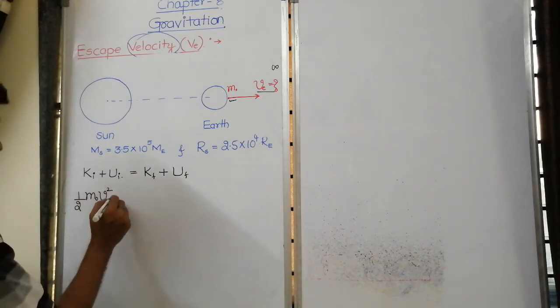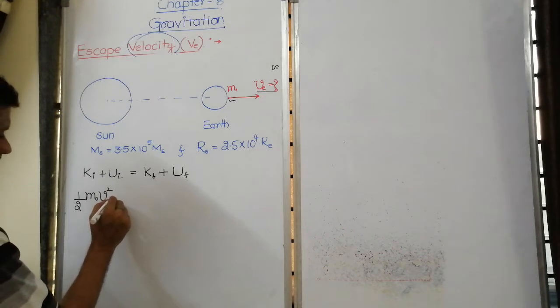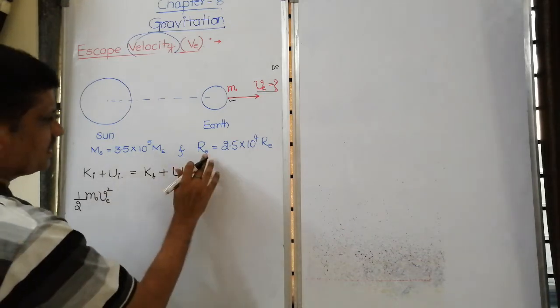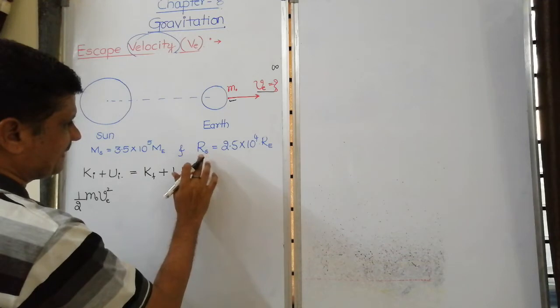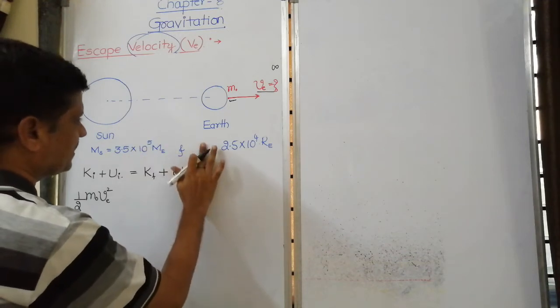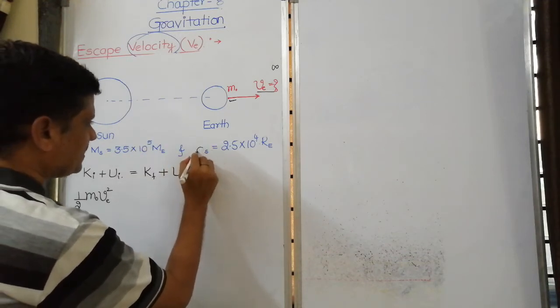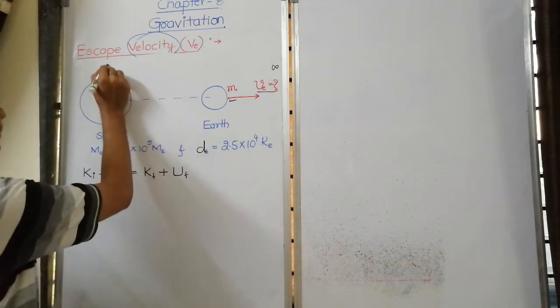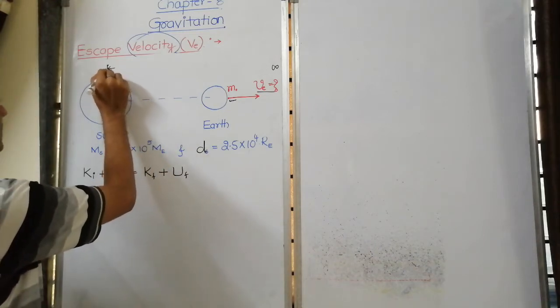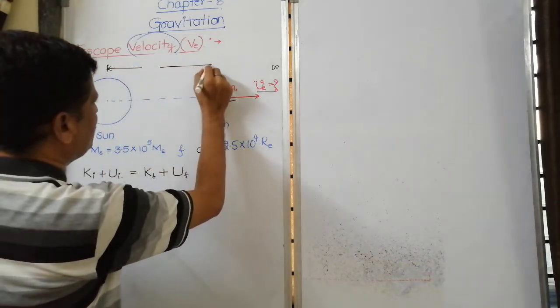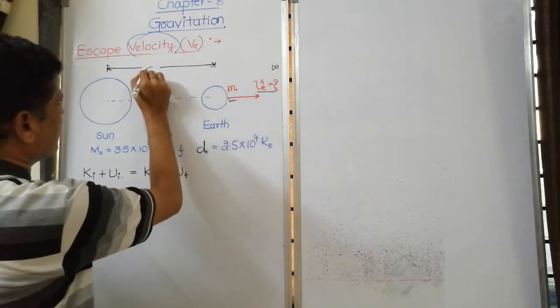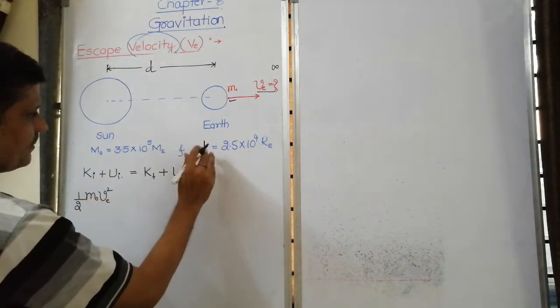That is, sorry, it is not the radius of the sun, it's the distance between center of sun to the center of earth, d.